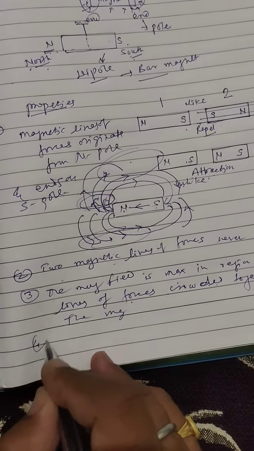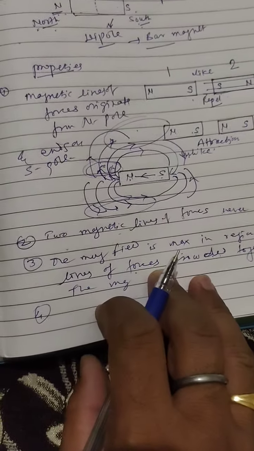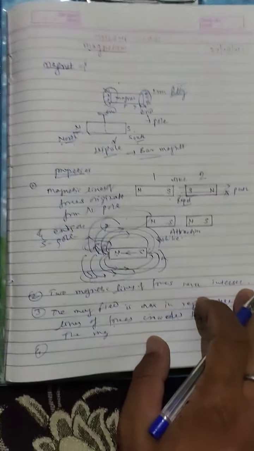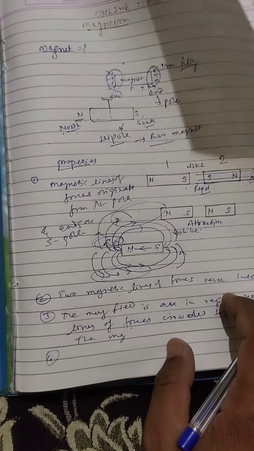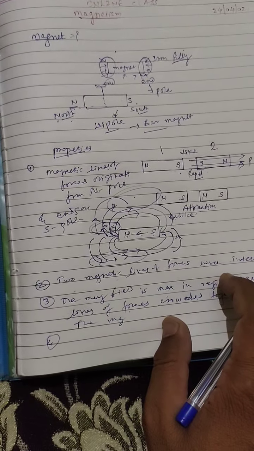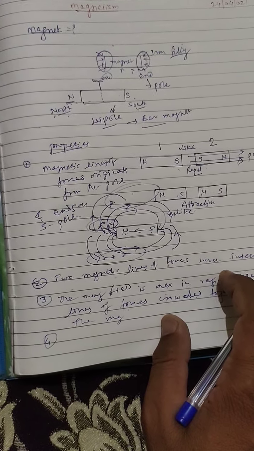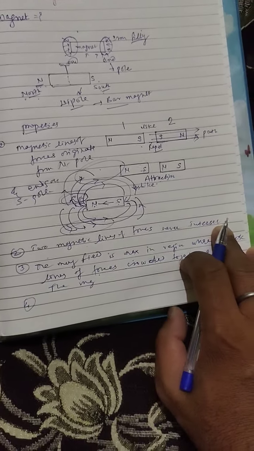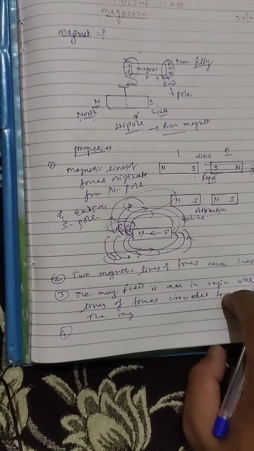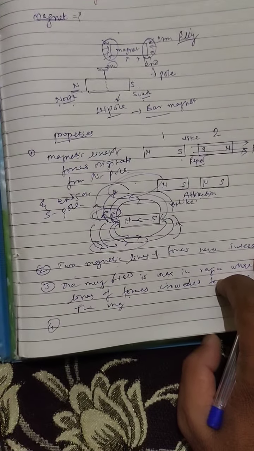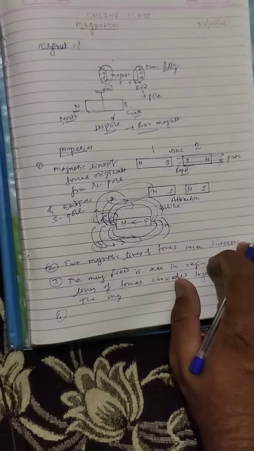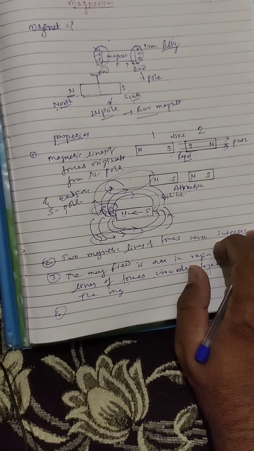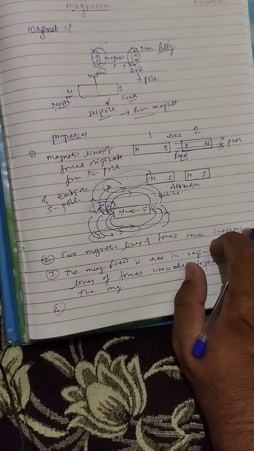Next, the fourth property: when a magnet is suspended freely in air with the help of a thread, the north seeking pole is called the north pole and the south seeking pole is called the south pole. But it is important to note that when a bar magnet is broken, even into very small pieces, no two poles will be separated from one another.